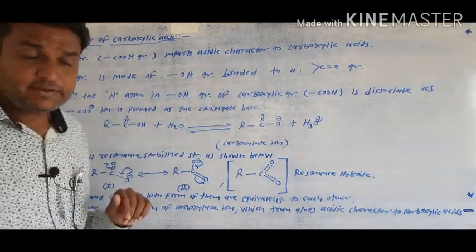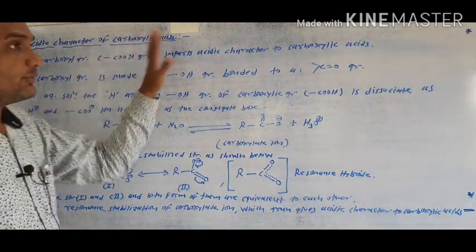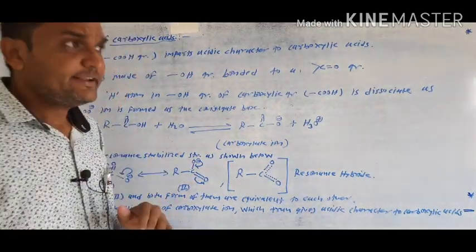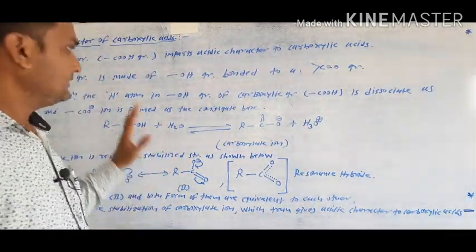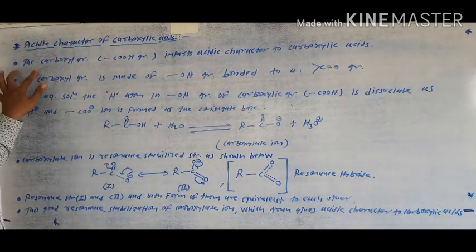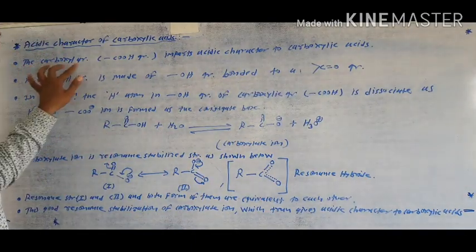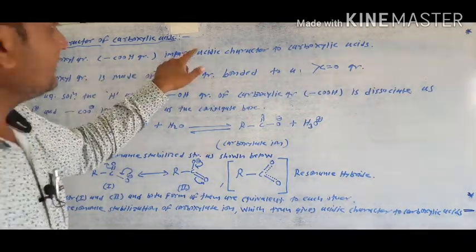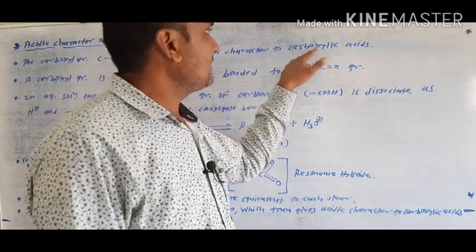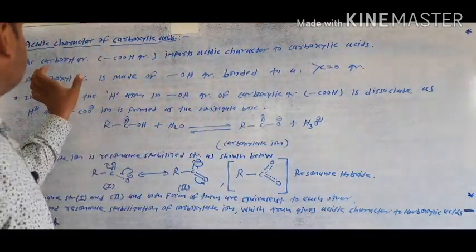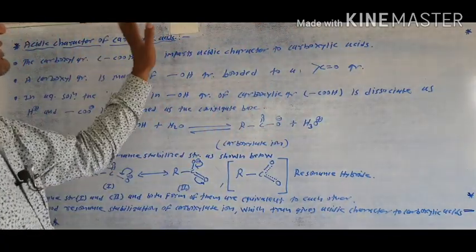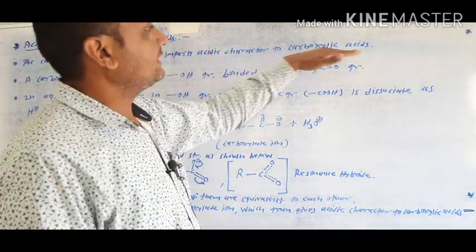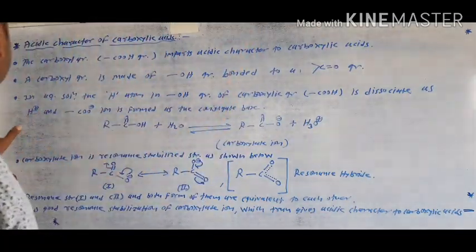Next topic is the acidic character of the carboxylic acid. An important point is that the carboxylic group, the -COOH group, imparts acidic character to the carboxylic acid. This means the carboxylic group is responsible for the acidic character.